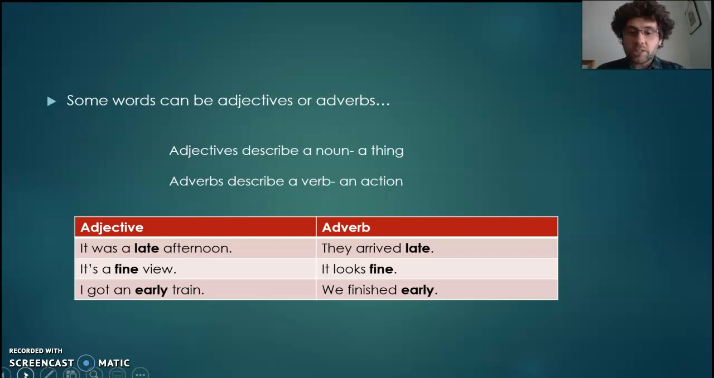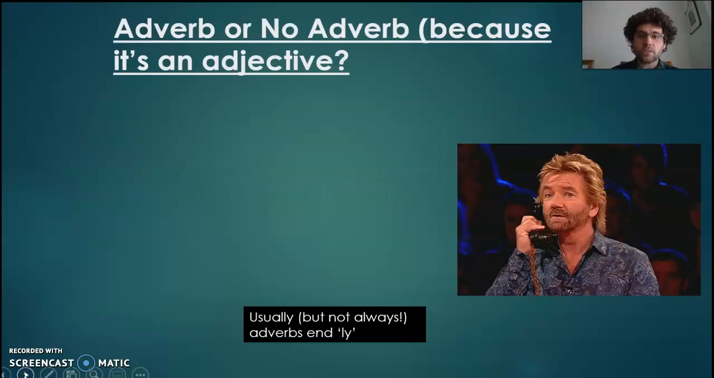Okay, so how does it appear to you versus what's the view itself like. I got an early train versus we finished early. We finished early describes when that happened. Early train describes the train itself. The one way I sort of do this in a lesson, but obviously here you can see it visually, is adverb or no adverb, because it's an adjective.